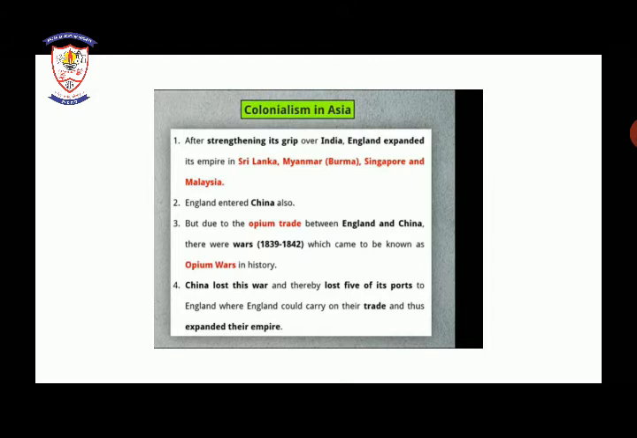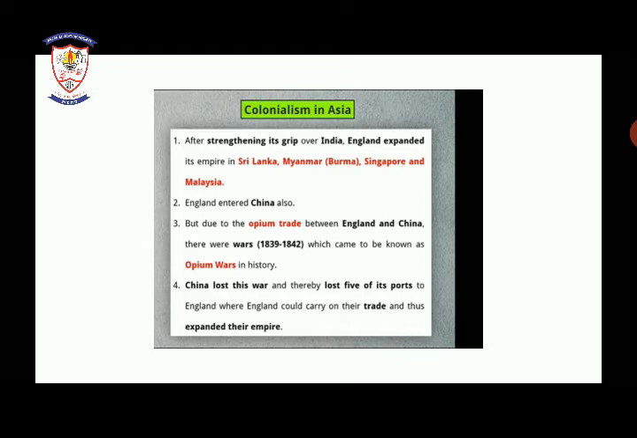Yes, children, underline from here: opium trade between England and China. First of all, write down the meaning of opium. What do you mean by opium? Opium is one type of illegal drug. This opium trade was there between England and China. They were trading in opium, which is known as an illegal drug, जिसे हम अफीम कहते हैं, ठीक है? So the trade between England and China was known as the opium trade.